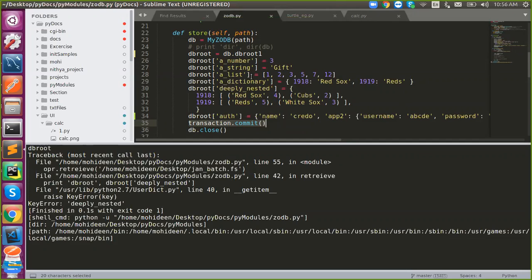Everything is interconnected. One object depends upon this, another object depends upon this. So if you face any error with this object, what happens? This object was stored, this was not. Next time it might say the object already exists, an error might occur. To avoid that, we are using transaction commit.